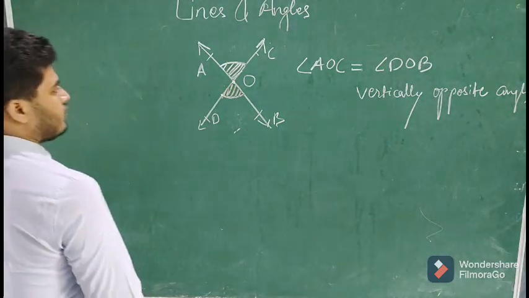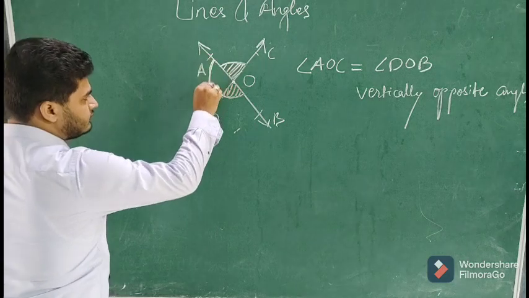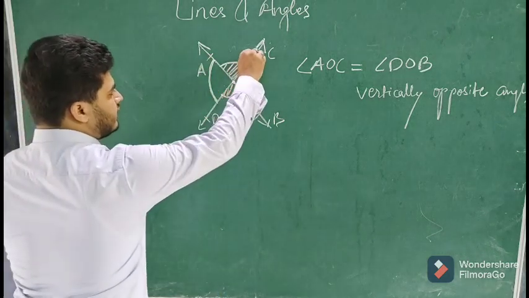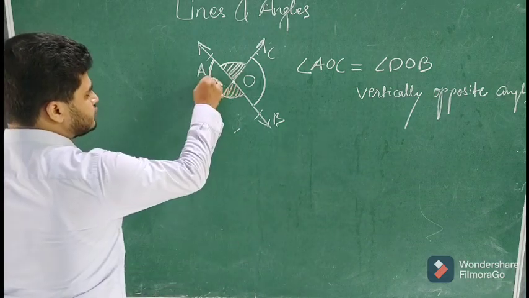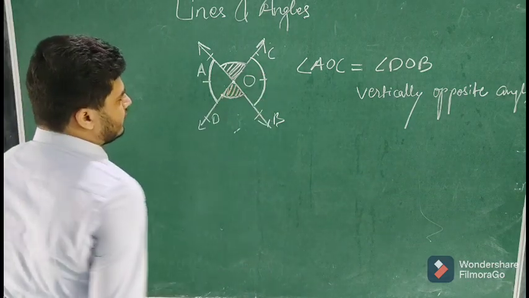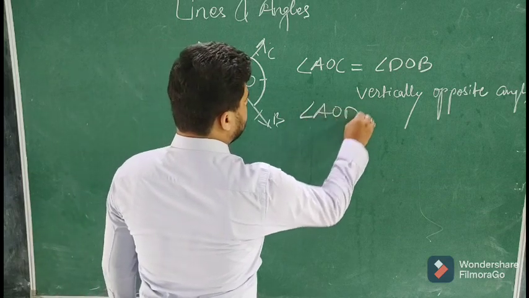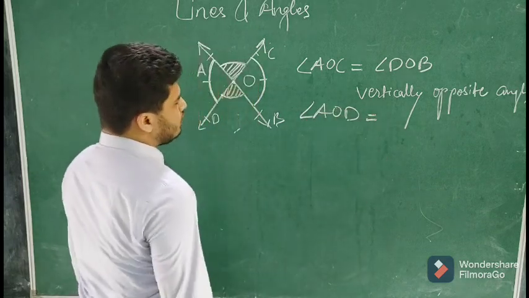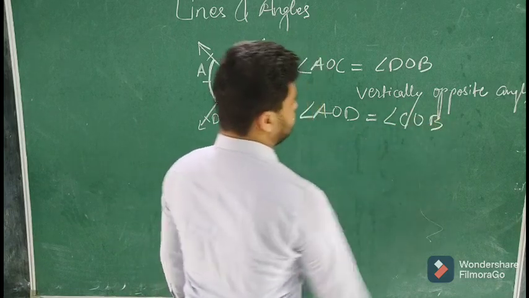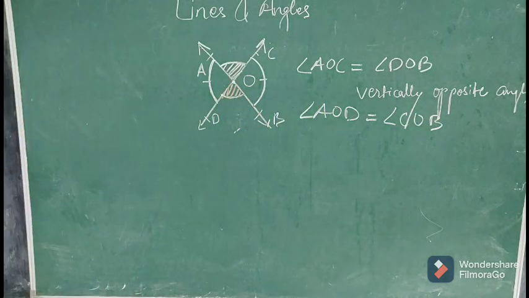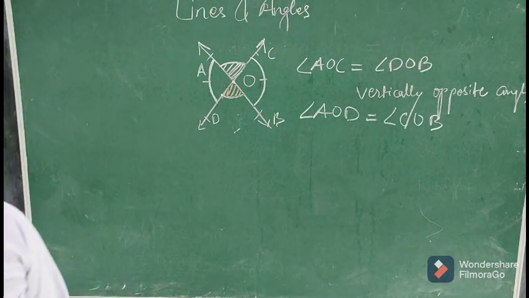In the same way, angle AOD is vertically opposite to angle COB, so these two are also going to be equal. Angle AOD is equal to angle COB by vertically opposite angles.